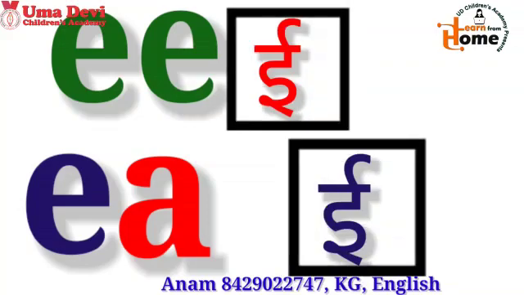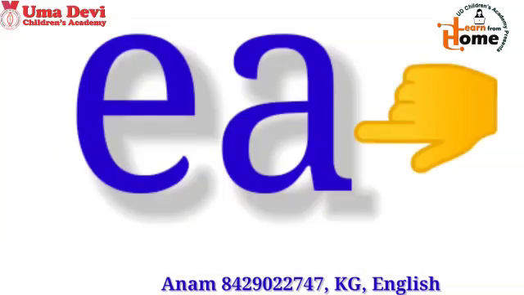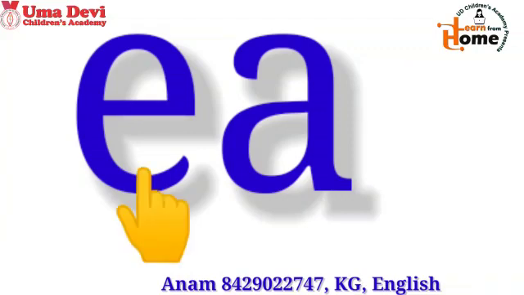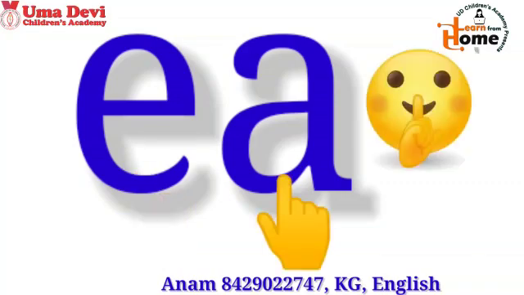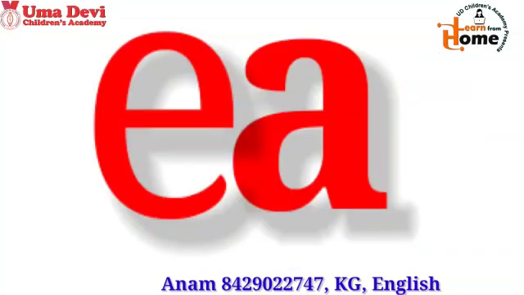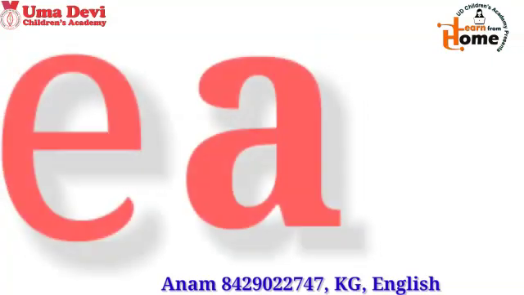Children, double E says E and EA says E. Children, here you can see 2 letters E and A. Here the first letter says its name and the second one remains silent. Children, when we put E and A together, the sound becomes long E.